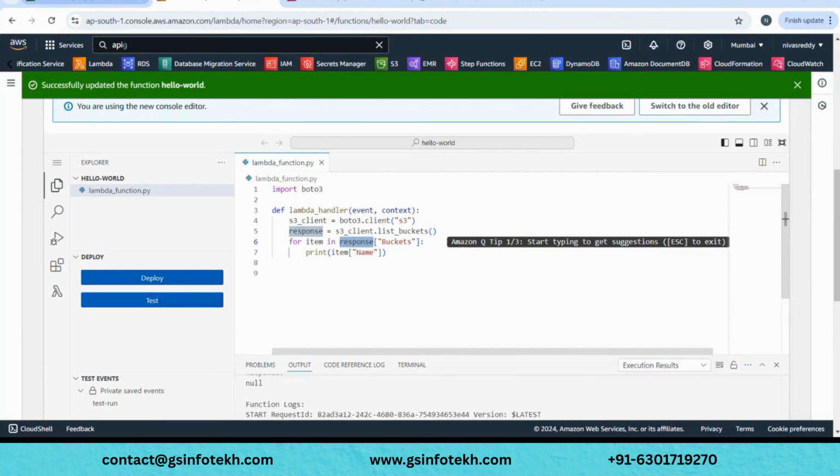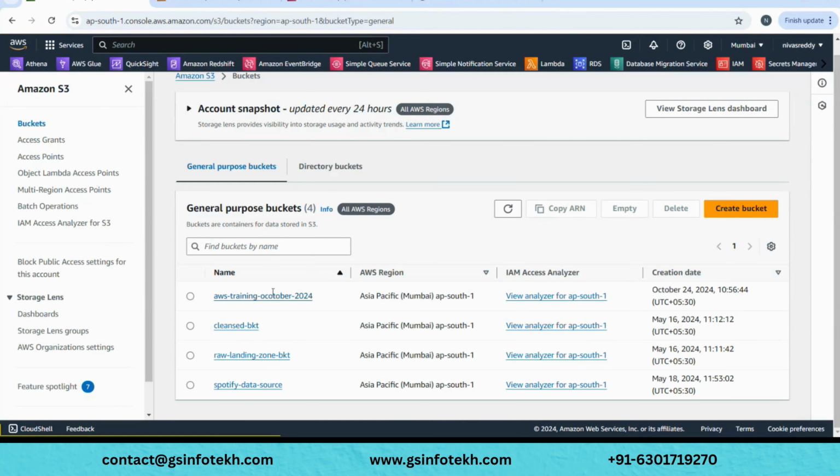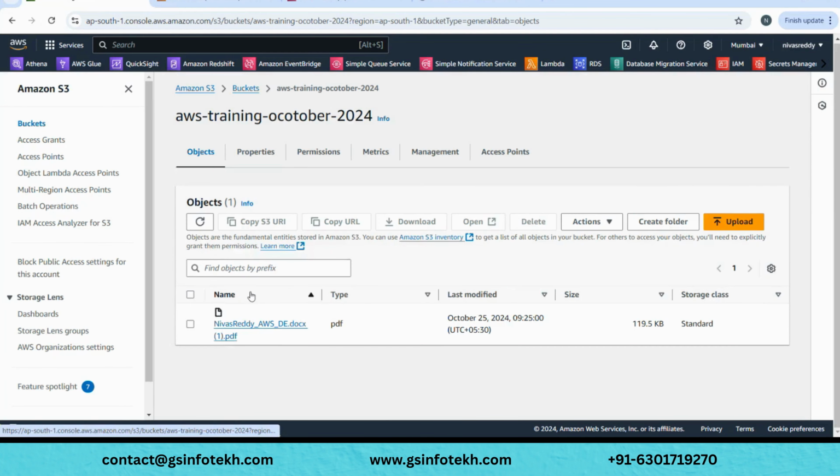Now let's see in our bucket, which is the AWS training bucket, you have something called this file, right? Yes. Now we will be trying to print the content of the file, like maybe count the number of lines present in your PDF file.